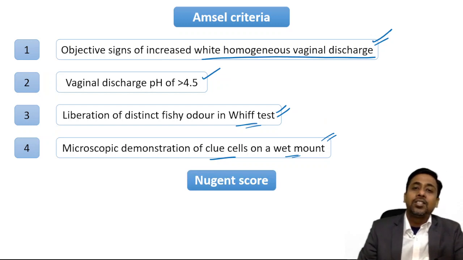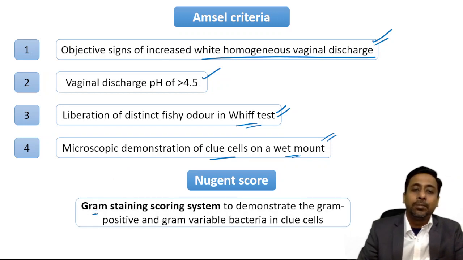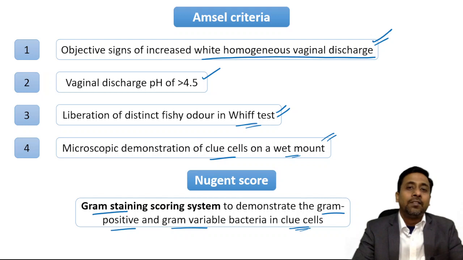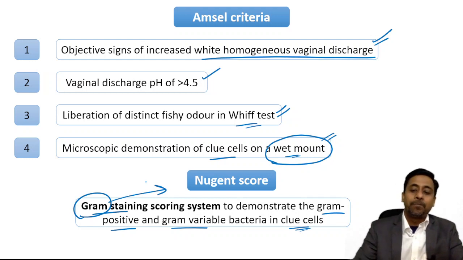And earlier, instead of Amsel criteria, Nugent scoring was used. And what is Nugent scoring? Nugent scoring is based on gram staining, and will demonstrate the gram positive rods and gram variable rods in the clue cells. So it was basically a gram staining scoring system. Whereas in case of Amsel criteria, the clue cells are seen in wet mount, not in gram staining. Remember this. Gram staining is done in Nugent scoring, not in Amsel criteria.